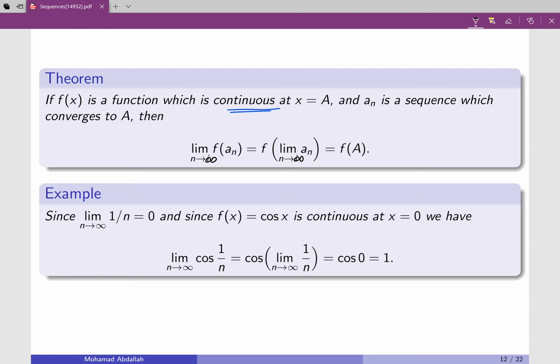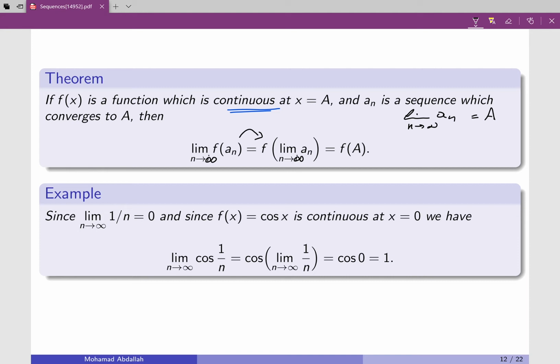Now, I know two things. I know that f is continuous, and I know that the limit of a n when n goes to infinity is equal to some letter a, a finite number. So the limit of the function of a n is the same as the function of the limit. This step is used due to the continuity of the function f. And then the answer will be f of a.